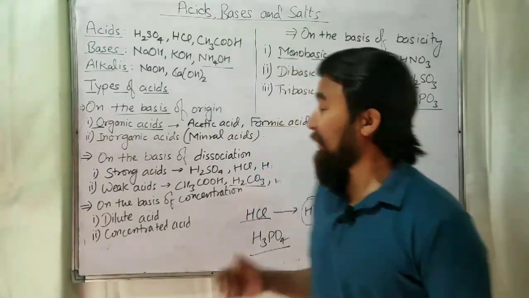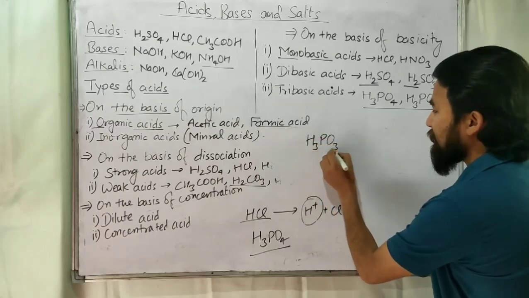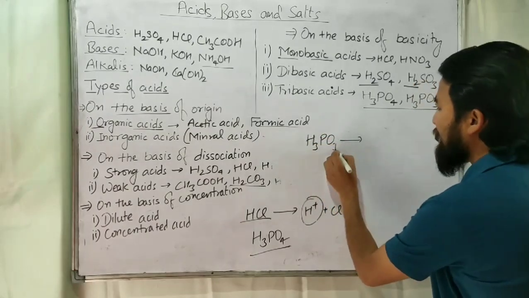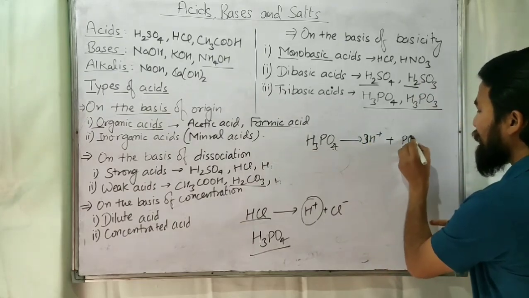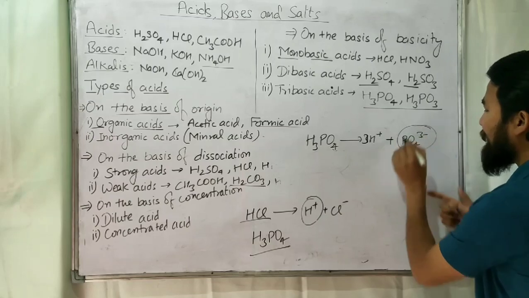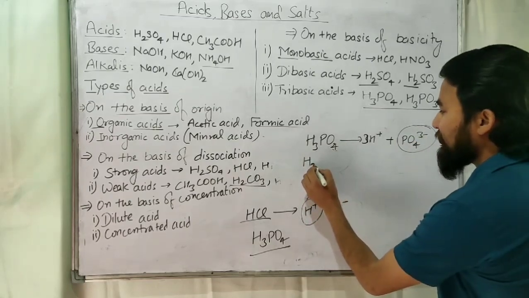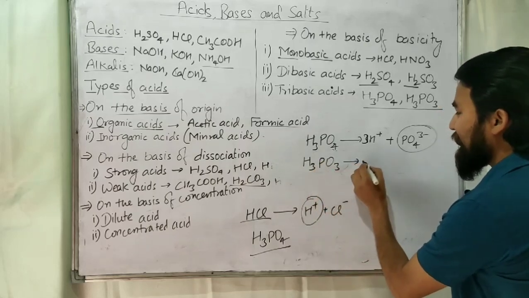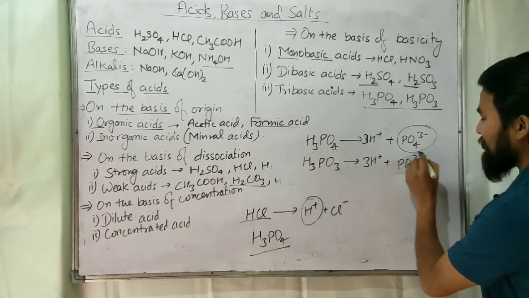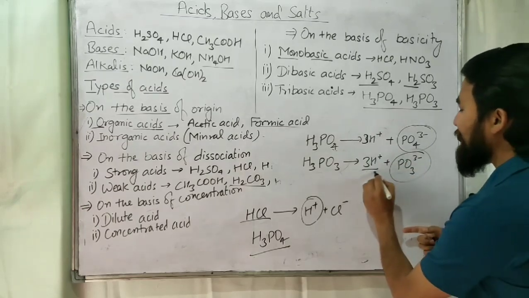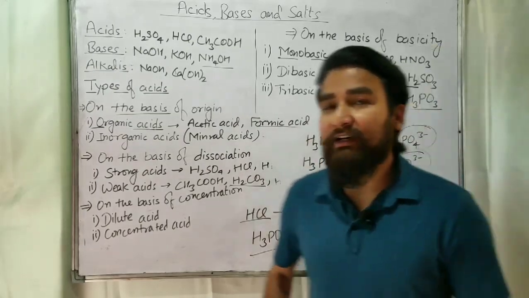As you can see, H3PO4 on dissociation will give 3 H plus ions plus PO4 3 minus ion. Can you give me the name of this radical? If you know the name of this radical, write it down in the comment box. H3PO3 will give 3 H plus and PO3 3 minus. Also give the name of this radical. So you can see it will give 3 H plus ions per molecule. So these are tribasic acids.